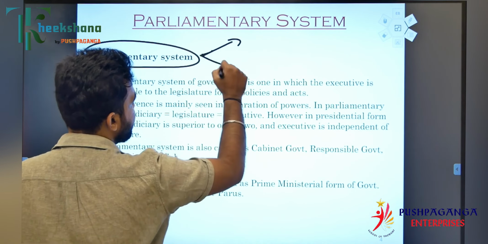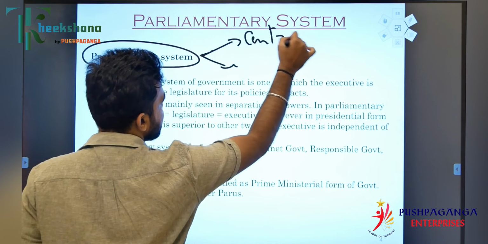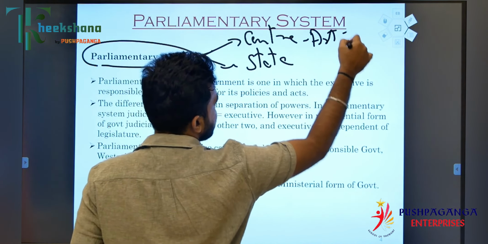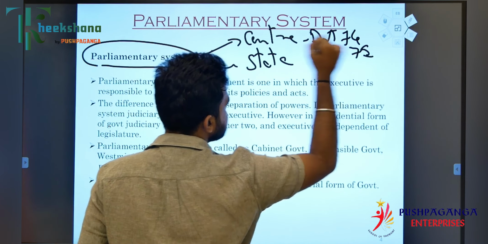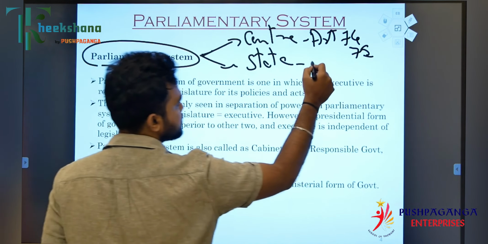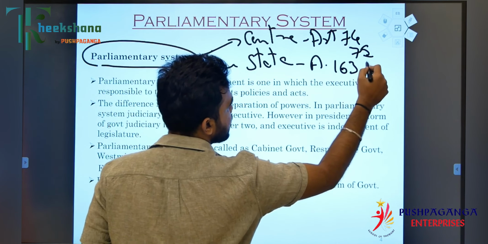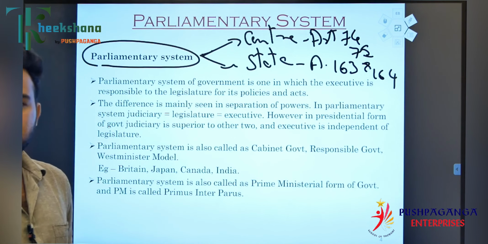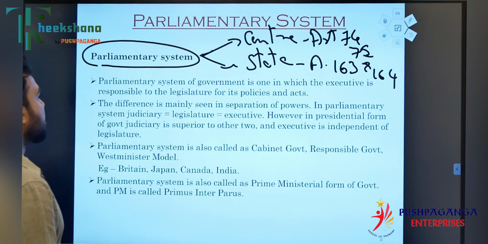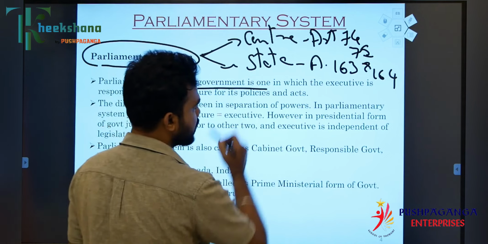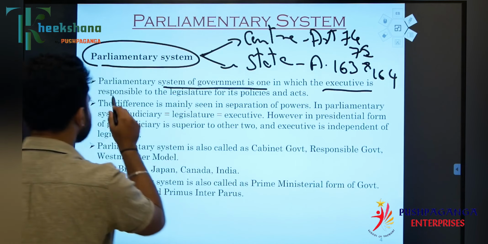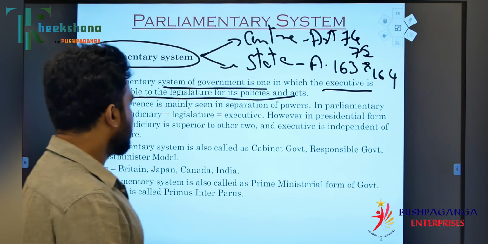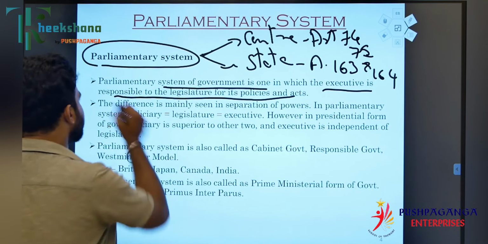The parliamentary system prevails both at the center as well as the state. At the center, Articles 74 and 75 speak about the parliamentary system. In the state, Articles 163 and 164 speak about it at the state level. A parliamentary system of government is one in which the executive is directly responsible for its policies and acts to the legislature. So Article 74